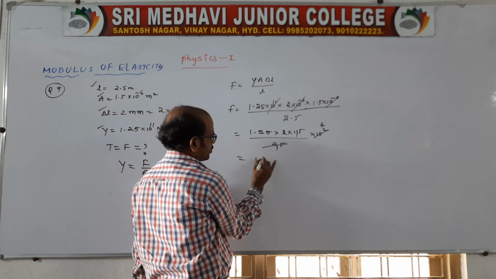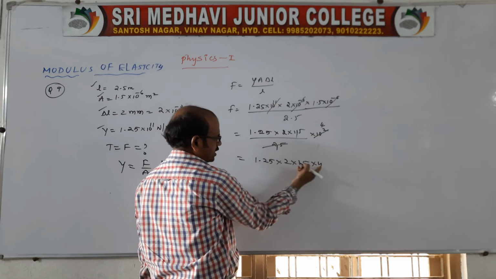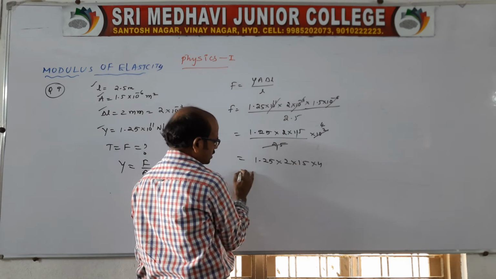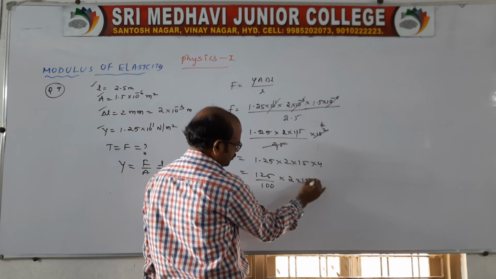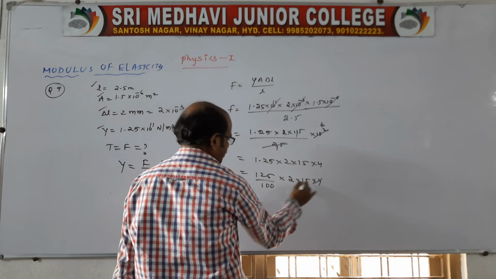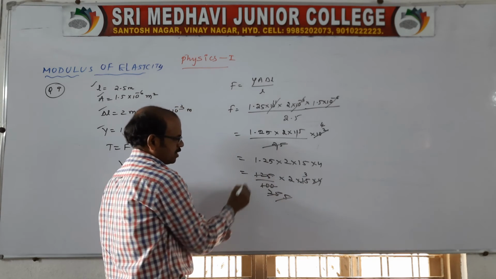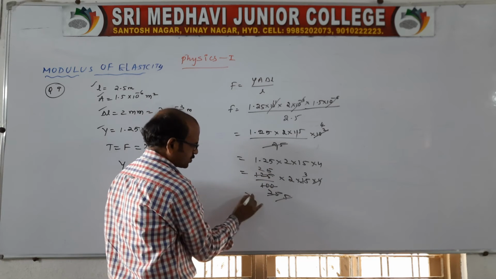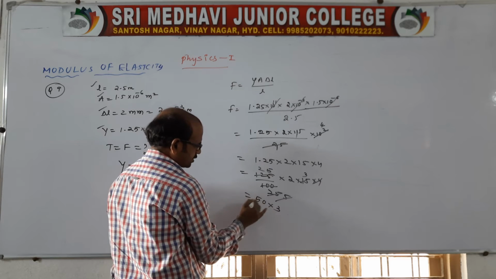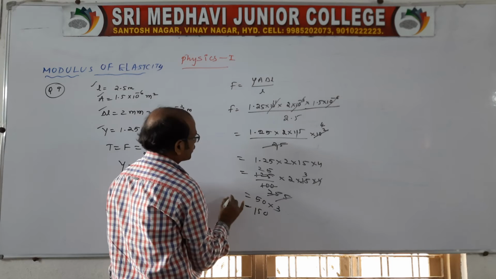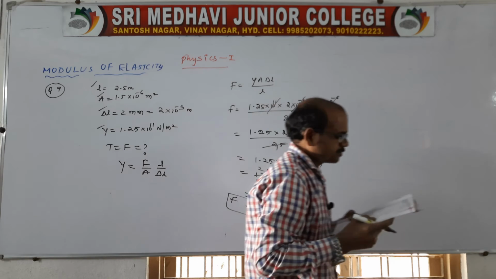So here it is 1.25 into 2 into 15 into 4. Or else we can write 125 by 100 into 2 into 15 into 4, right? Again 4 ones, 4 25s, and 3s, 5s, 5 ones, 5 twos are 10. So that is 50 into 3. You write 50 into 3. So 150 Newton it is. This will be the answer. Okay.